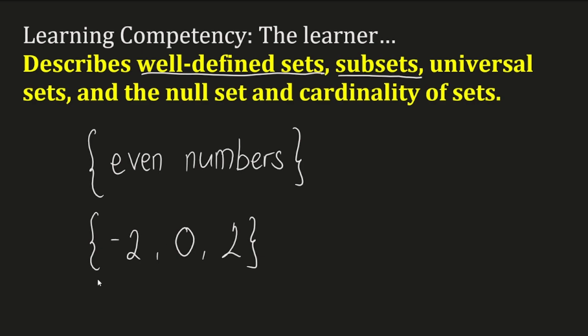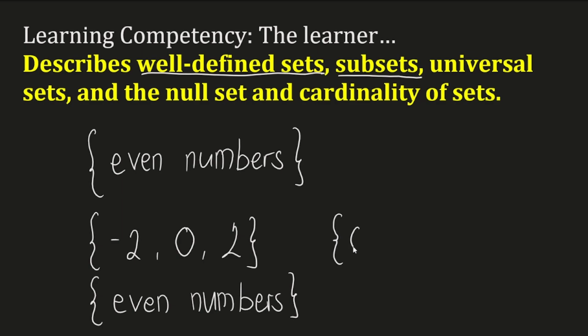So if I'm going to get another subset here, and I'm just going to say even numbers also, then this is possible. Yes, because even numbers is itself a subset. And then I'm going to get also another one here. I'm just going to say it's going to be 0. There. So you can get a subset from a subset.